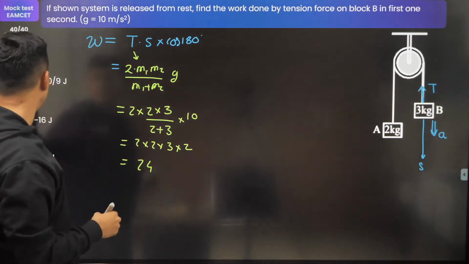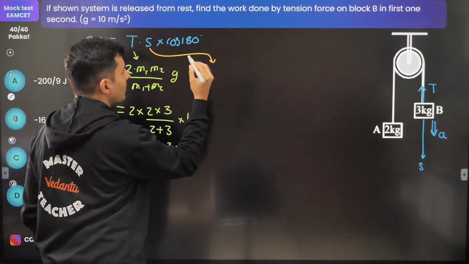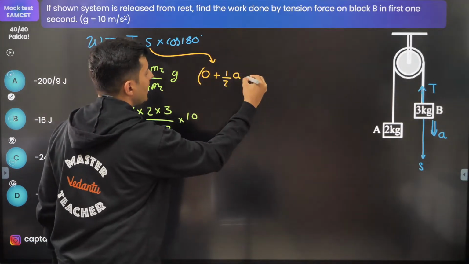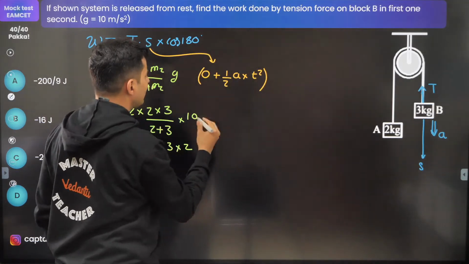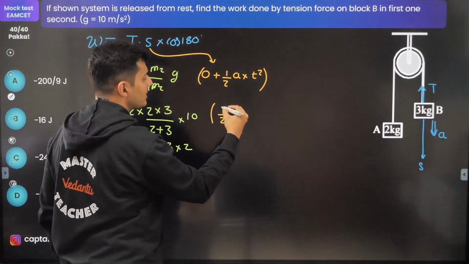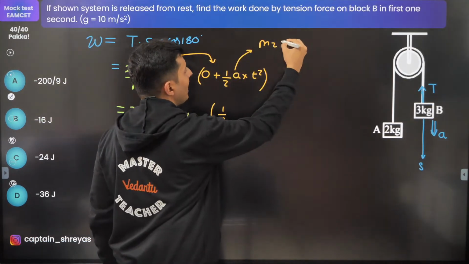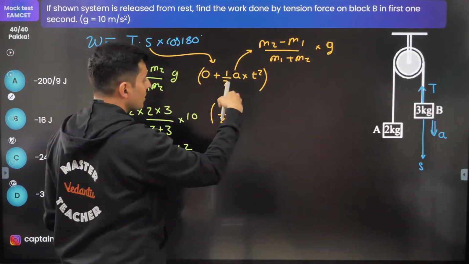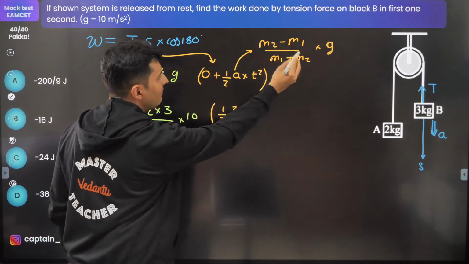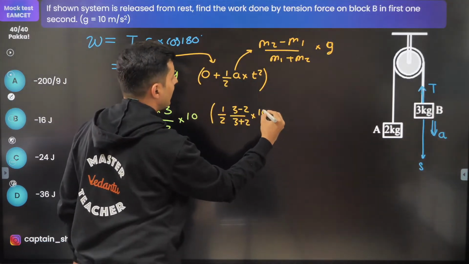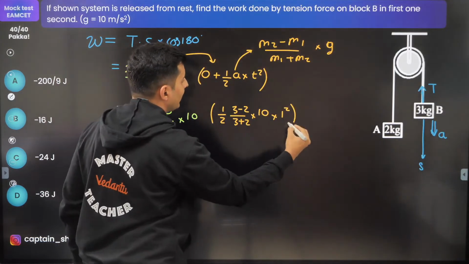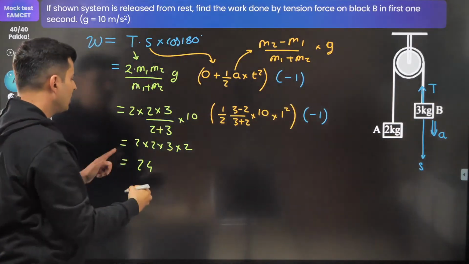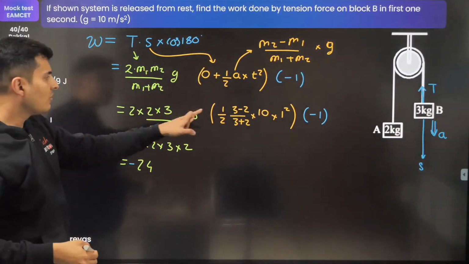But wait a minute, we also have to find the displacement. For the displacement, I will use the concept S is ut, u is 0, plus half into a into t square, and cos 180 is -1. Acceleration is m2 minus m1 by m1 plus m2 into g, which is 10. So m2 minus m1 is 3 minus 2, m1 plus m2 is 3 plus 2, g is 10, time is 1 second, so 1 square, and that cos 180 will have that -1 as it is. So the answer will definitely be negative. See what you get from here.